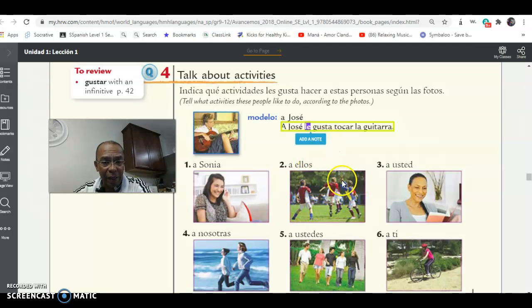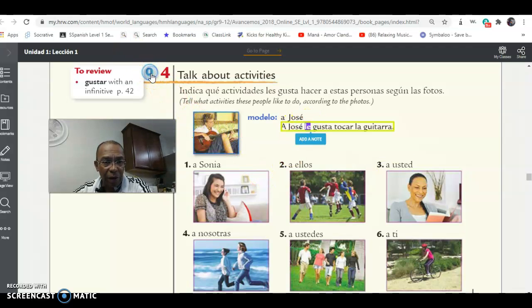And what is it that they like to do? Jugar fútbol. Muy bien. A usted. Now, usted is one person. So it will be le or les? Correcto. Le.